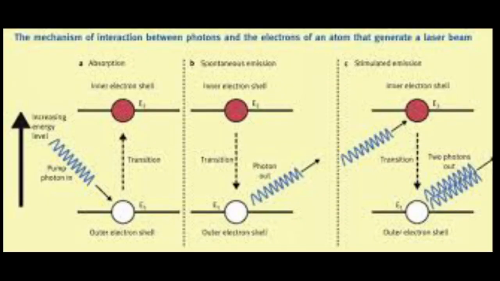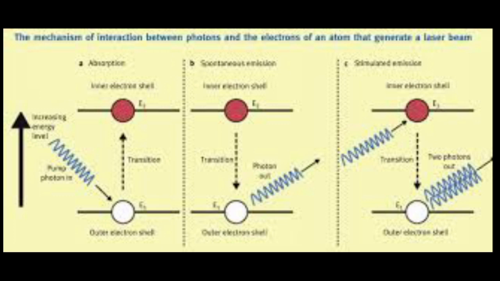Let us discuss the basic principle of laser. There are 3 types: induced absorption, spontaneous emission, and stimulated emission. First case, let us discuss induced absorption. What will happen? Initially the atom is in the ground state. When a photon is incident, the ground state atom transitions from the ground state to the higher excited state E2, meaning the atom transitions from E1 to E2. This process is known as induced absorption.